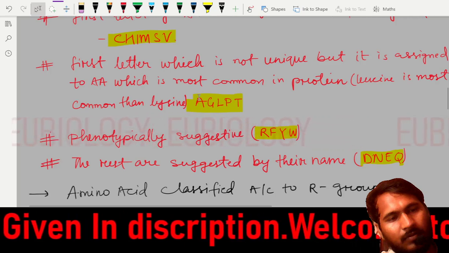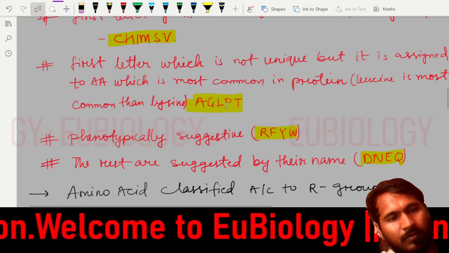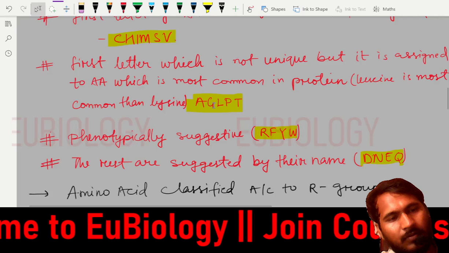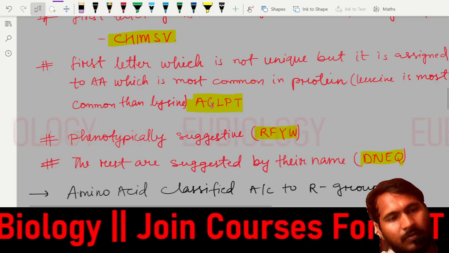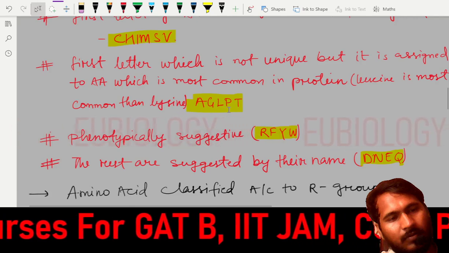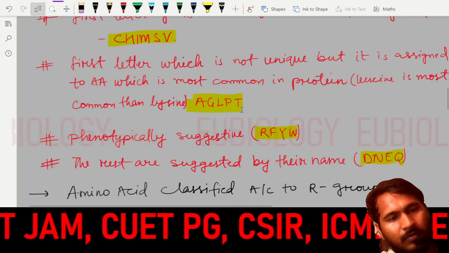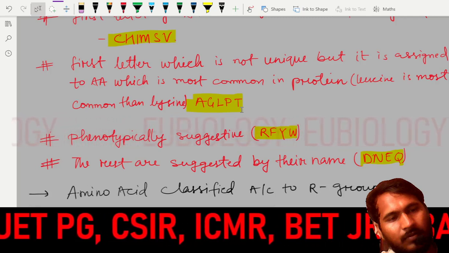According to that, they gave the names AGLPT. So what is AGLPT? AGLPT is alanine, glycine, leucine, proline, and then threonine.